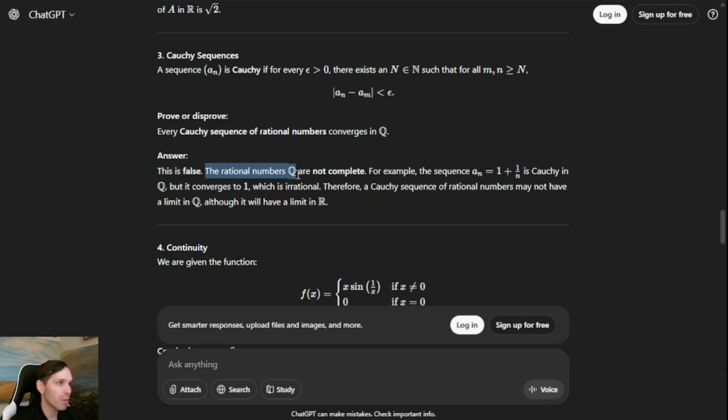The rational numbers Q are not complete. Okay. For example, the sequence a_n equals 1 plus 1 over n is Cauchy in Q, but converges to 1, which is irrational. Therefore, a Cauchy sequence of rational numbers may not have a limit in Q, although it will have a limit in R. Okay. Oh boy.